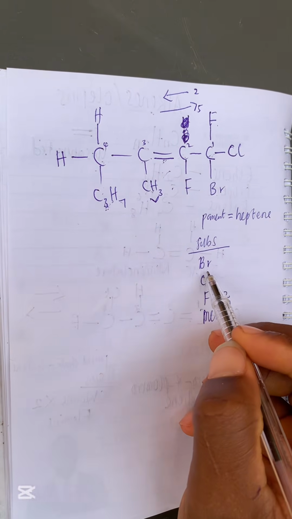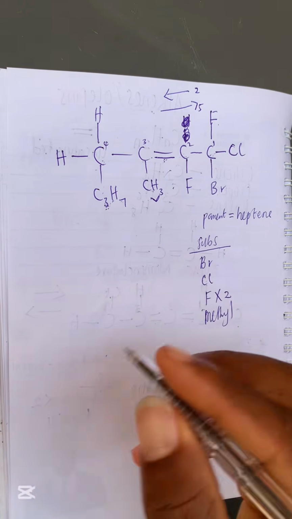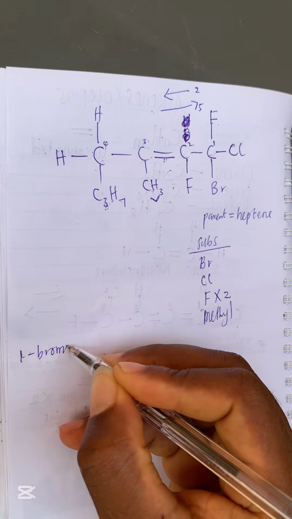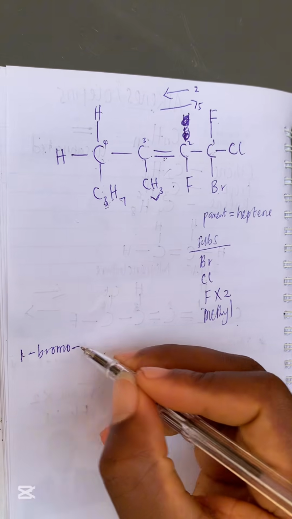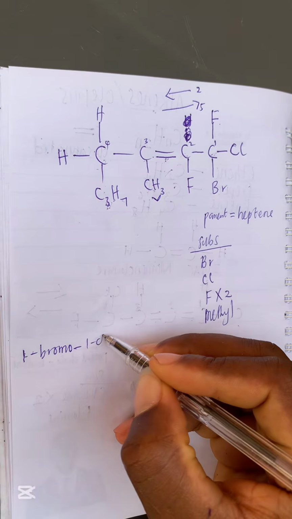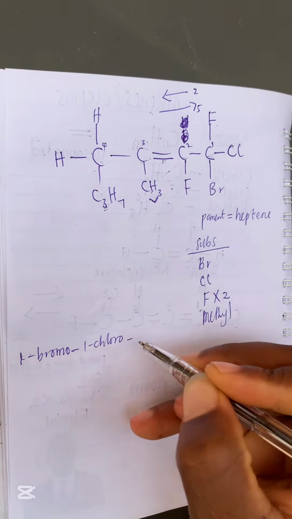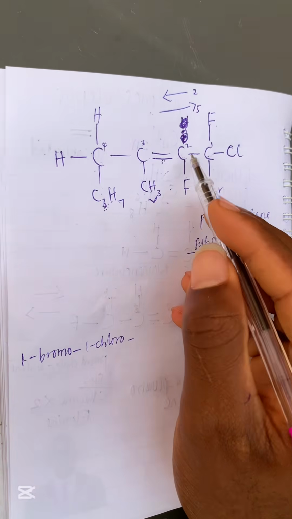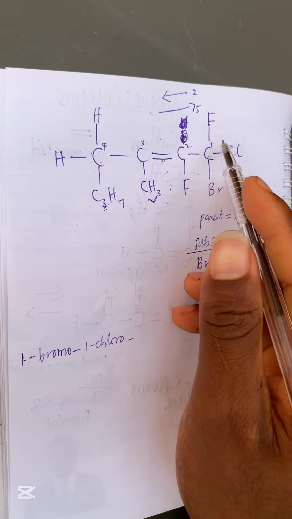So let us start naming. Our bromine is on carbon 1, so we have 1-bromo. Our chlorine is also on carbon 1, so 1-chloro. Then we move to fluorine. We have two fluorine atoms: one is on carbon 2 and the other is on carbon 1.